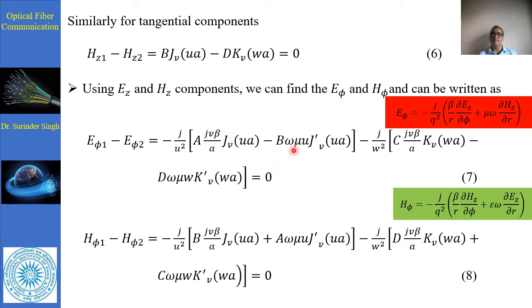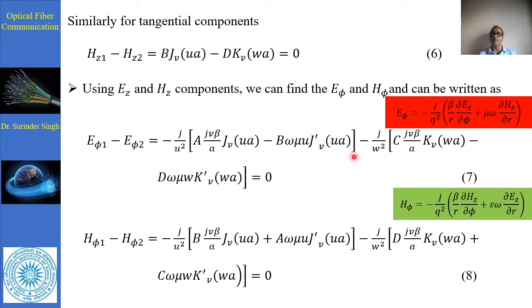Now we have to put mu omega dHz upon dr. For that we have taken B J v u a. When we apply it here, mu omega is there, B is also there, and this J v becomes its derivative.